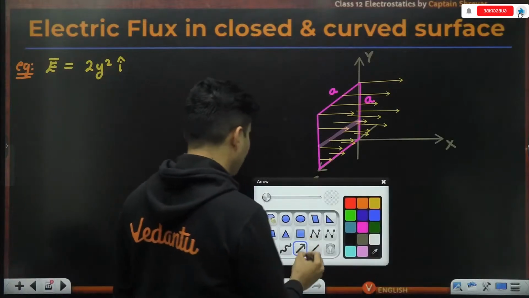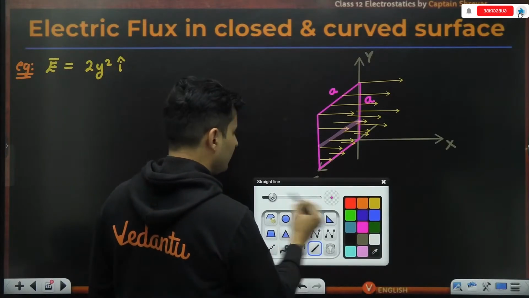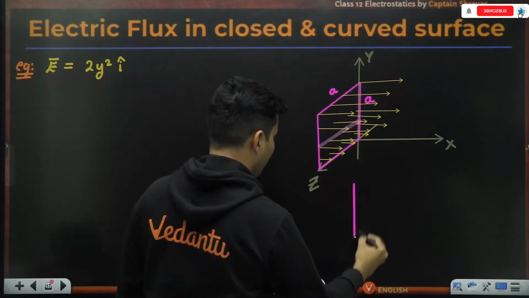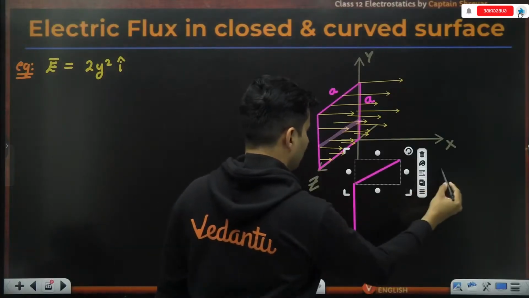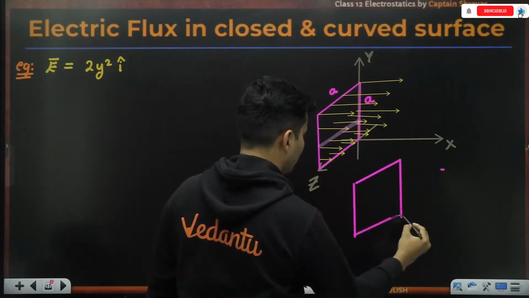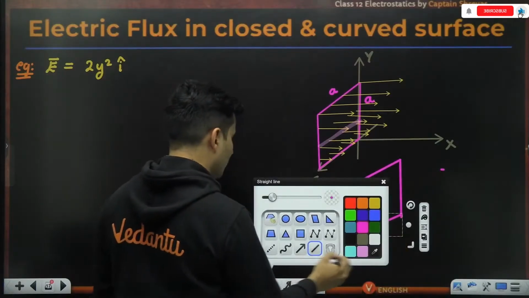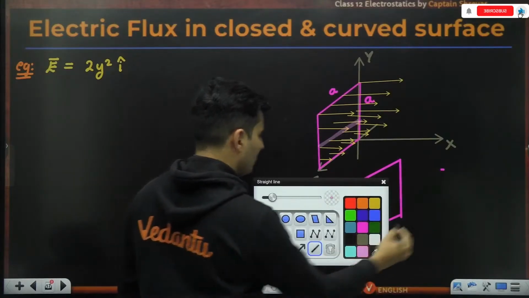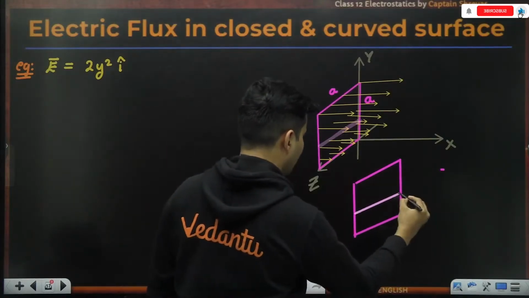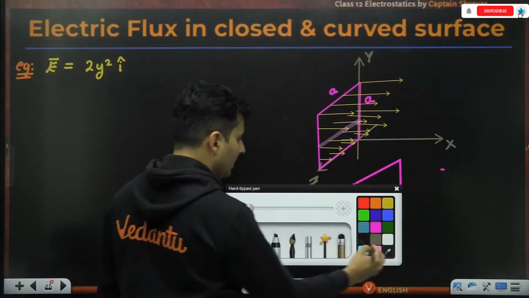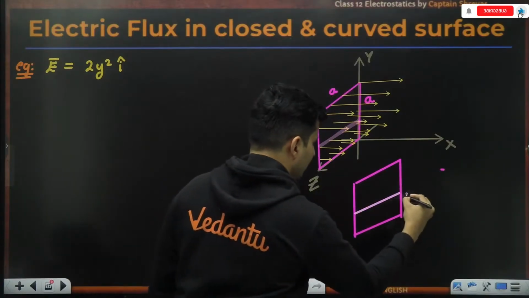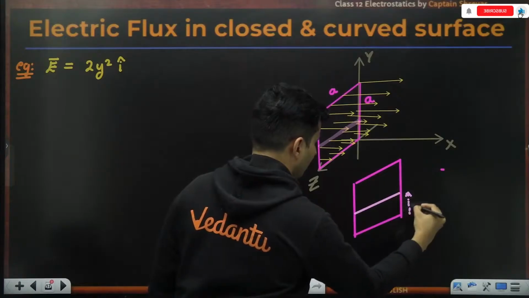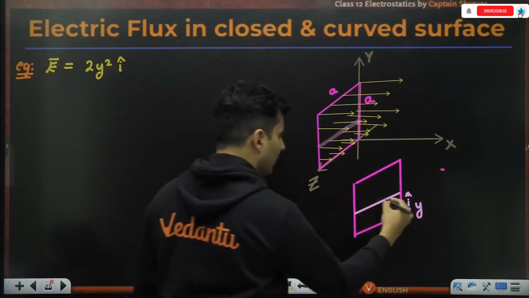So what I am considering now is, imagine this particular area like this. You just worry about a small strip of area like this. It is at some coordinate y.